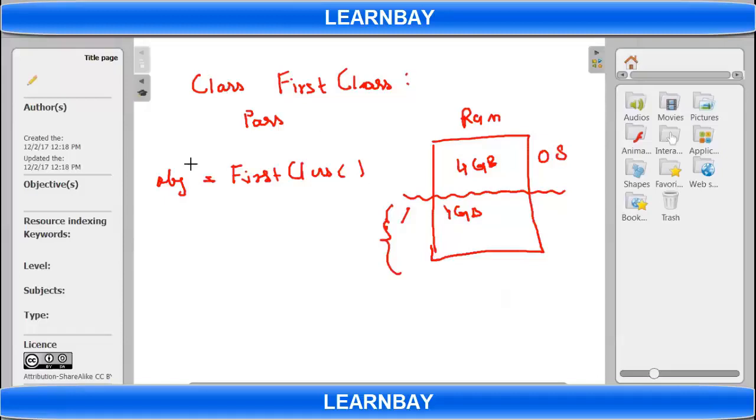Now your Python code is also executing in your system. This is my class definition, so it's just a blueprint. It does not get stored anywhere, and it does not take any space. Space in RAM you will get when you create an object from this class. So I created an object obj using this first class. What will happen? You will get one object created here, and obj is a reference to this object.